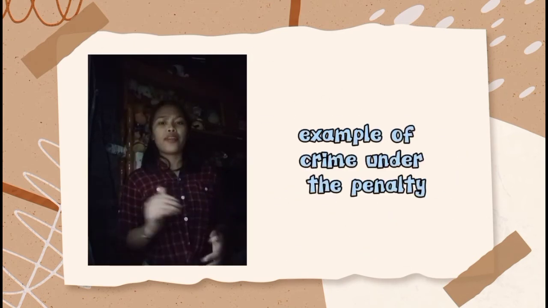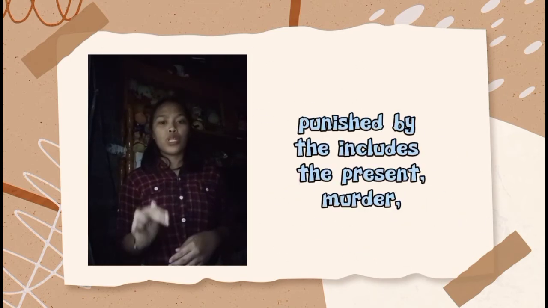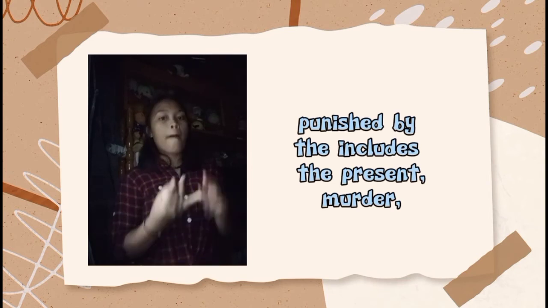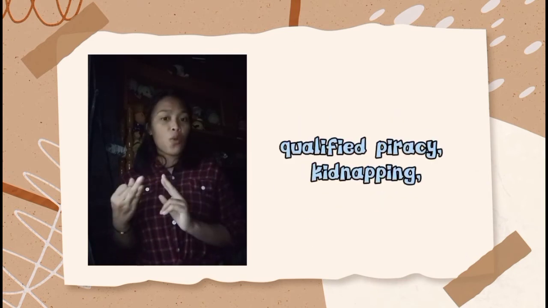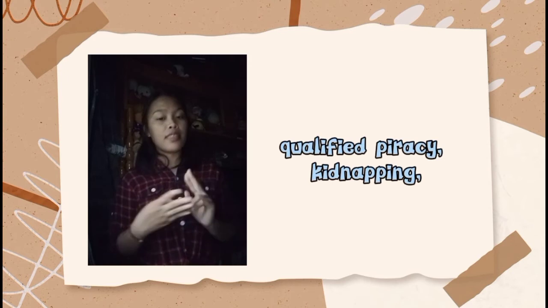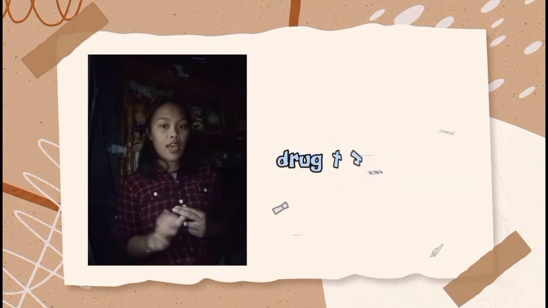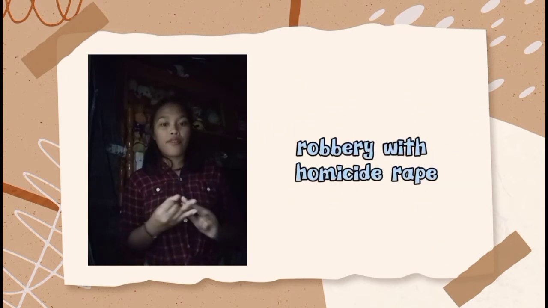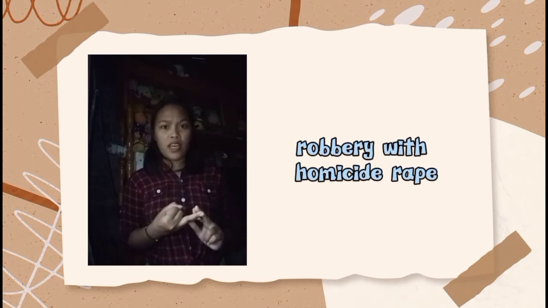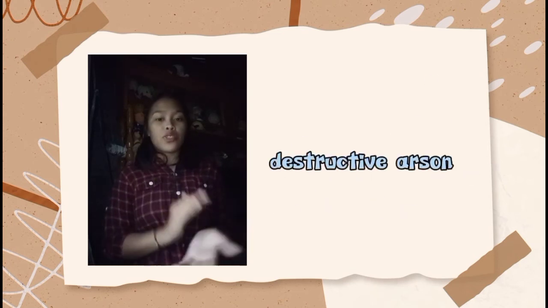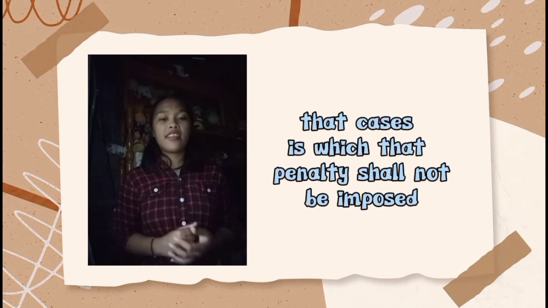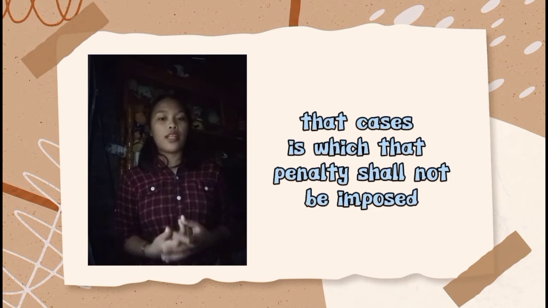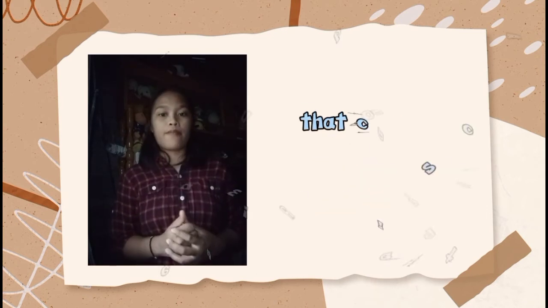Examples of crimes punishable by death include parricide, murder, qualified piracy, kidnapping, drug trafficking, aggravated rape, robbery with homicide or rape, and destructive arson. These are the cases in which the death penalty shall not be imposed.